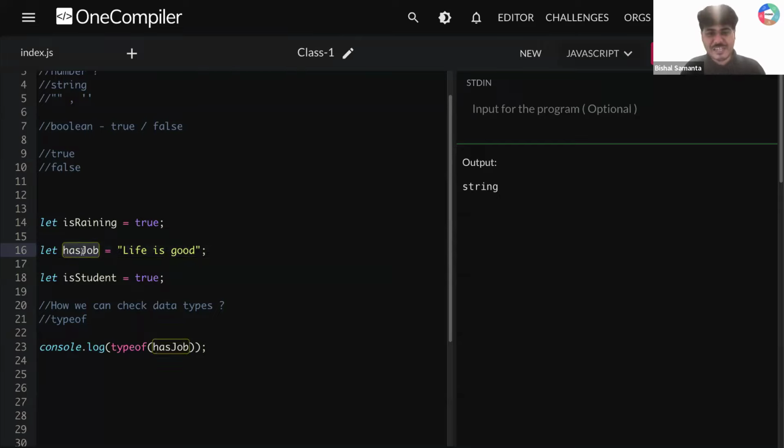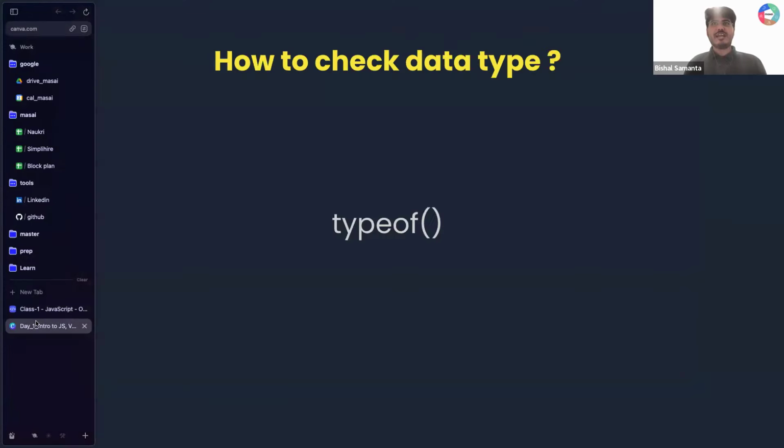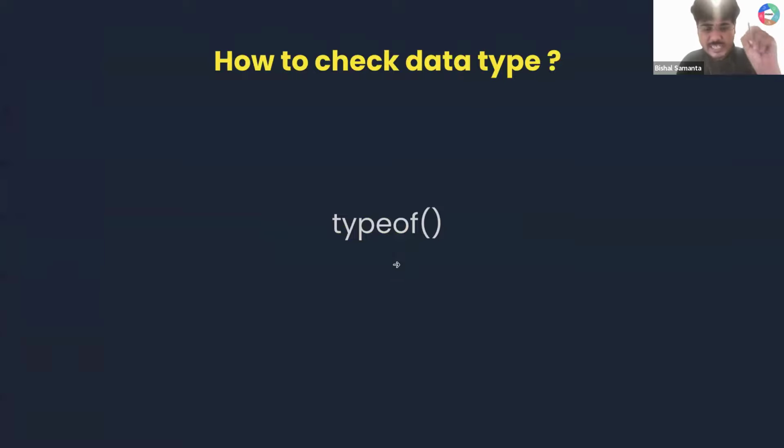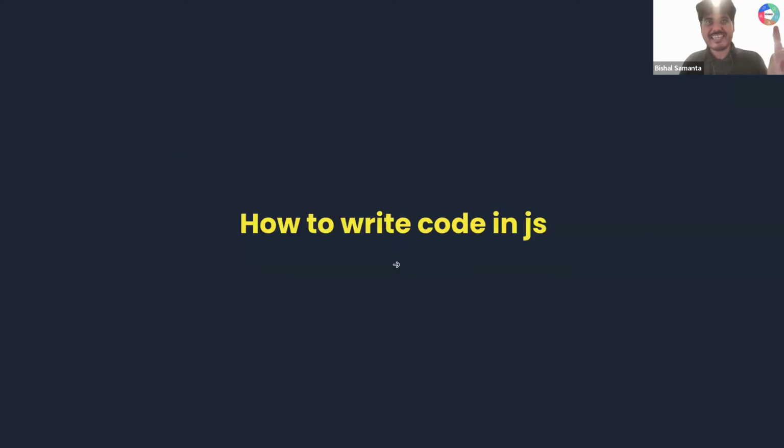So super clear? Can you all type super clear, sir? Understood? Yes. So now let's do the revision. Whatever we have learned till now, let's do a rapid revision. Everyone ready? Everyone ready for the journey?